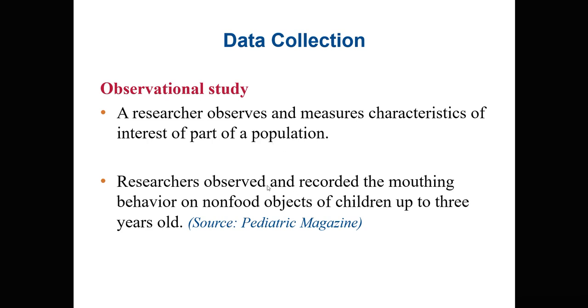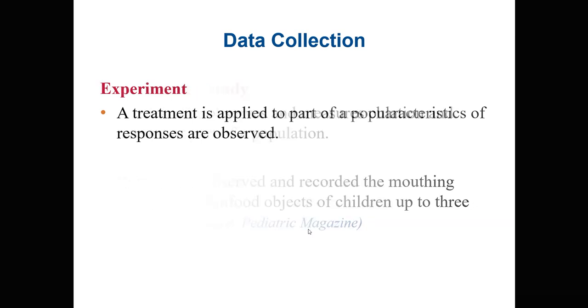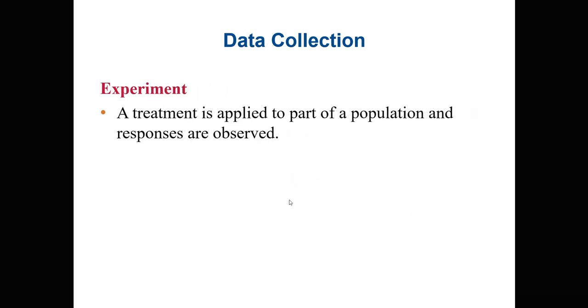For example, a researcher may observe and record the mounting behavior on known food objects of children up to 3 years old. So a researcher can do that if that's their field of interest. Now, on the other hand, we also have a different data collection method known as experiments. In an experiment, you do something and then you observe the impact. You can give someone medication and you find out if a change has occurred due to that medication. So a treatment is applied to part of a population and responses are observed.